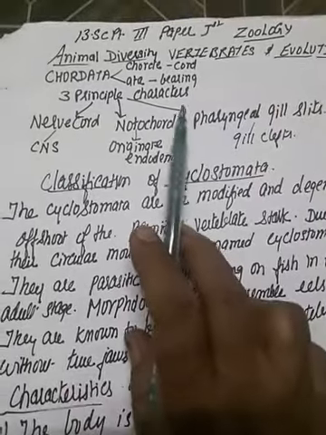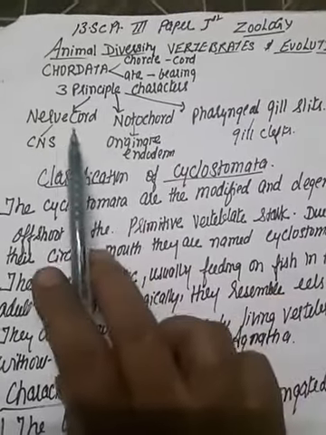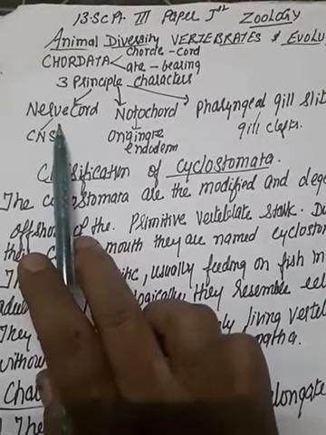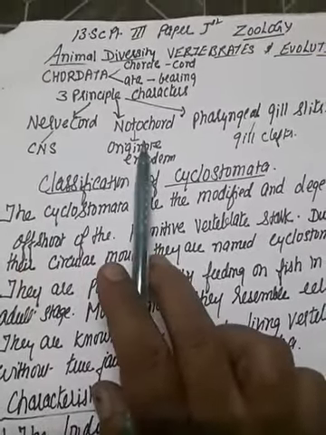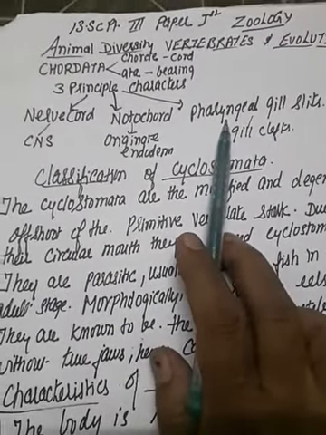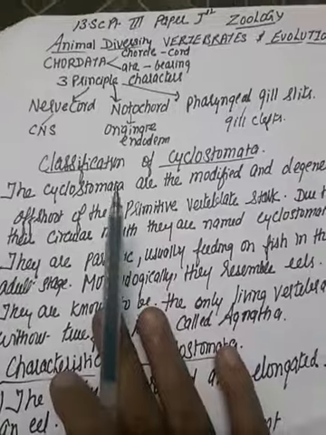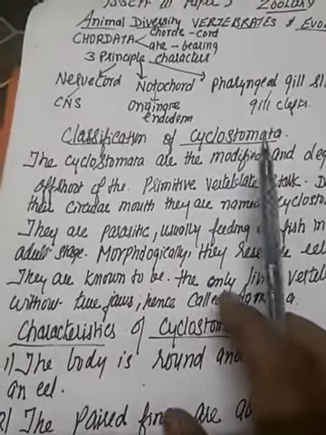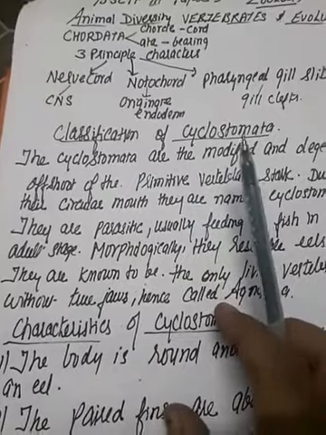Three principal characteristic features of phylum Chordata are the presence of a dorsal tubular nerve cord, a persistent notochord, and pharyngeal gill slits. Along with this, the first topic in this paper is the classification of Cyclostomata.